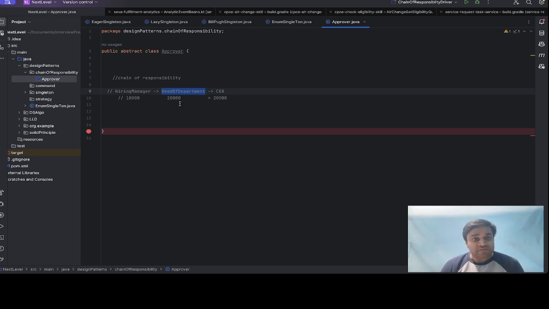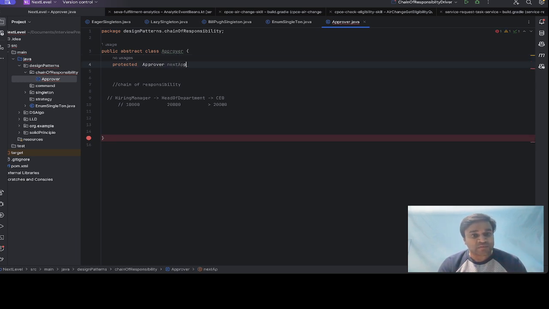Okay, if you see, the hiring manager's next is the head of the department, and the head of the department's next is the CEO. So a linkage is here basically. So for this, we will make a variable, protected Approver nextApprover.